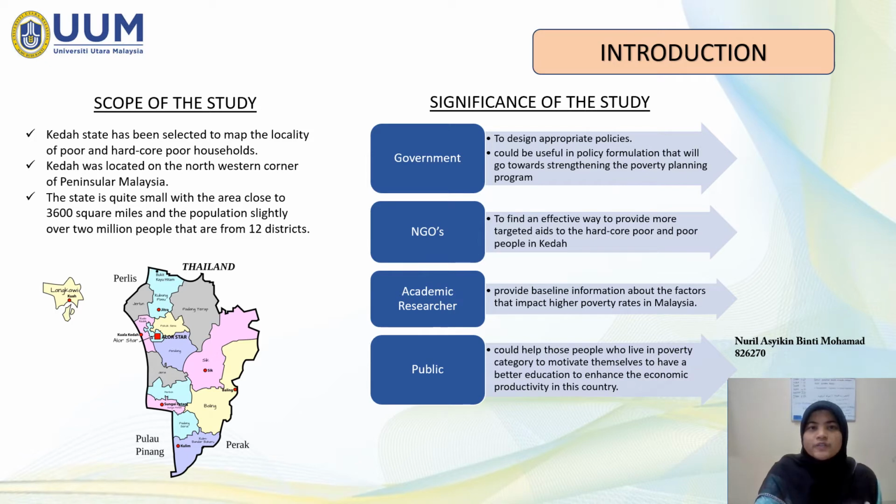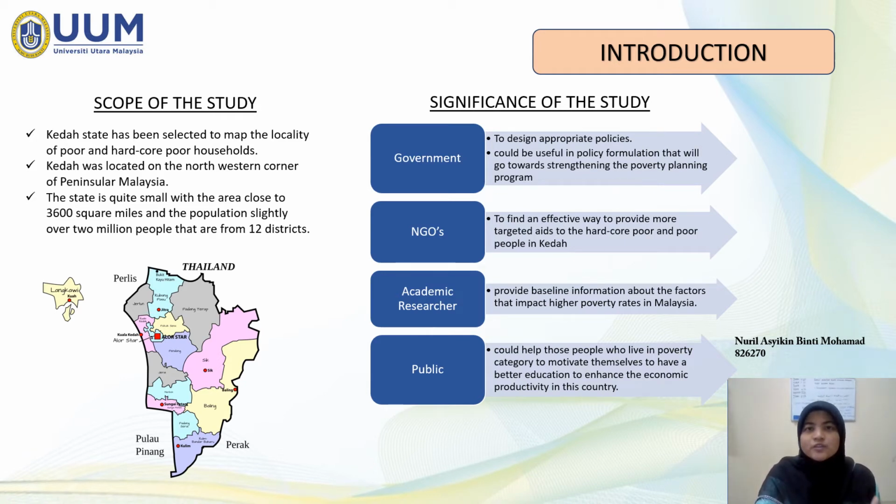Next, significance of the study. It will be useful for related parties such as government, NGOs, academic research and the public. This is important to these parties because the results may provide poverty change information in Kedah. Based on the critical information provided, the government can design appropriate policies to reduce higher poverty in Kedah. It could also be useful in policy formulation that will go towards strengthening the poverty planning program.